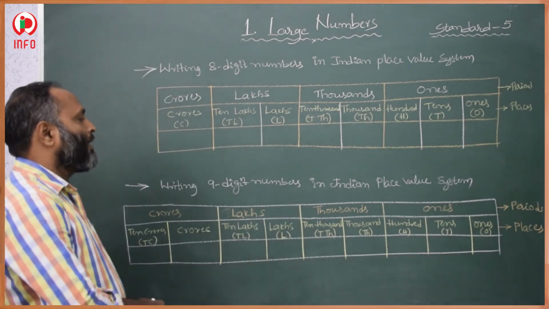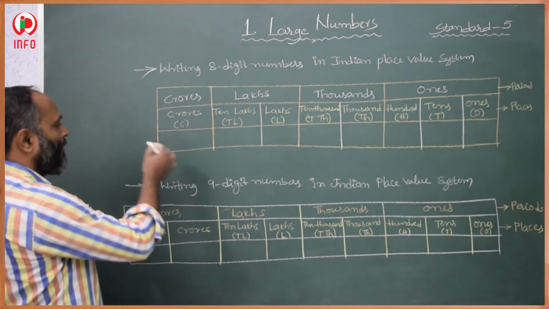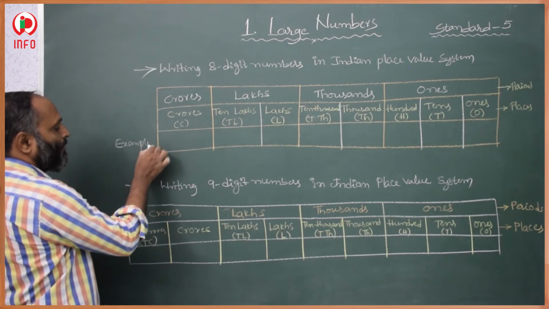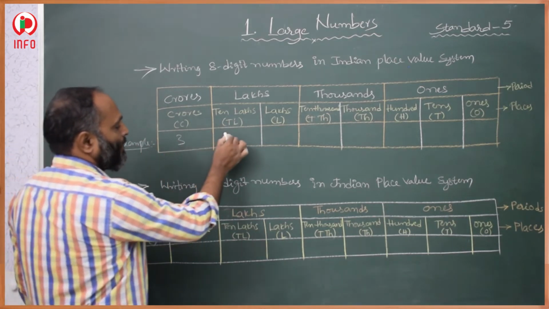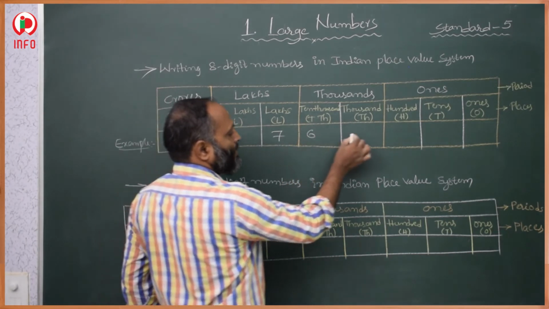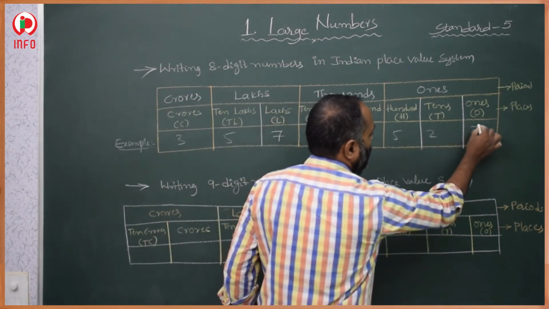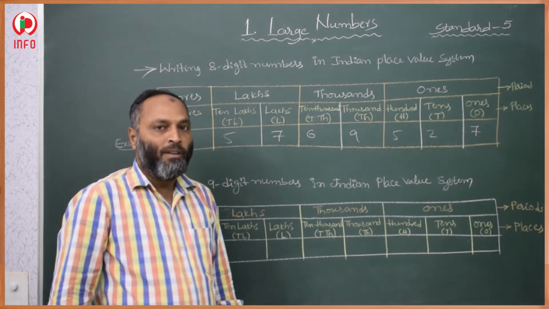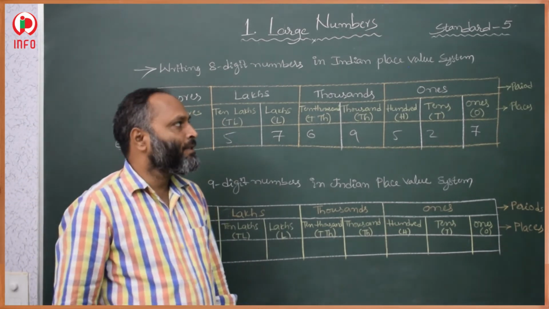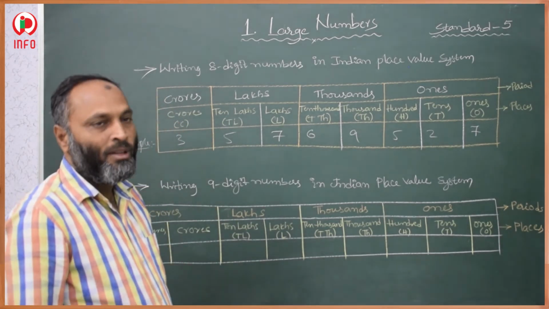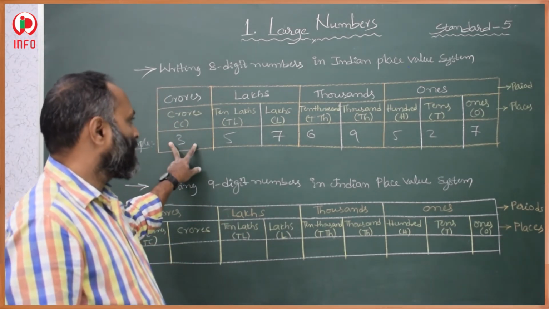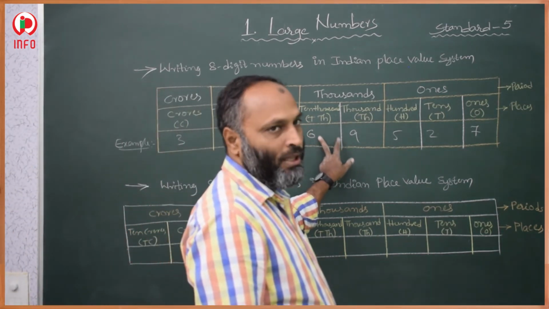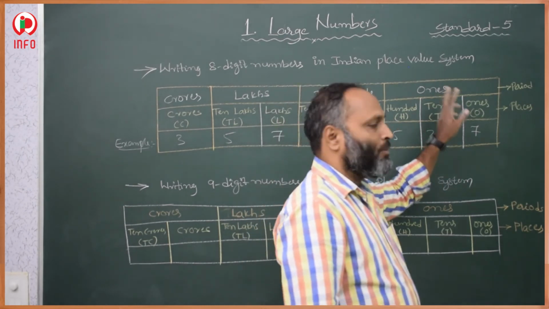So for example, if I give a number, how to read it in words: 3, 5, 7, 6, 9, 5, 2, 7. This is an 8-digit number. If an 8-digit number is given, how to read it in the Indian place value system? First, this is the crores period, these two are in the lakhs period, these two are in the thousands period, these three are in the ones period.